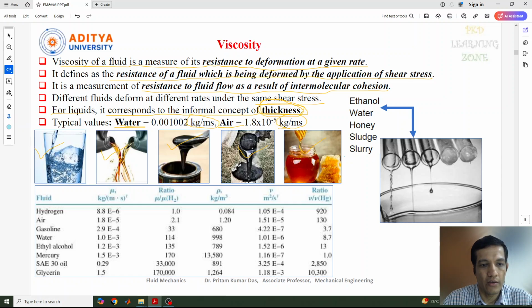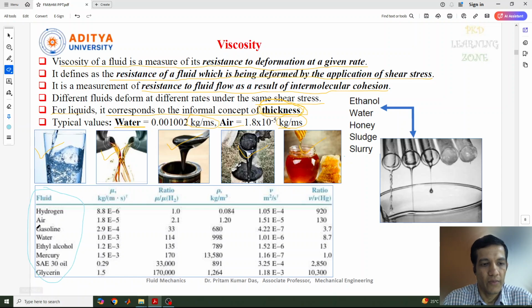Even if I compare engine oil to water, I get some more thickness than the water. Similarly, syrup may have more thickness than engine oil, and tar will have more thickness than syrup. And honey is quite a bit thicker than water and engine oil, because these things depend upon their quality and what kind of methods are used to prepare them, so that depends. Anyway, these are some examples of fluids of different viscosities.